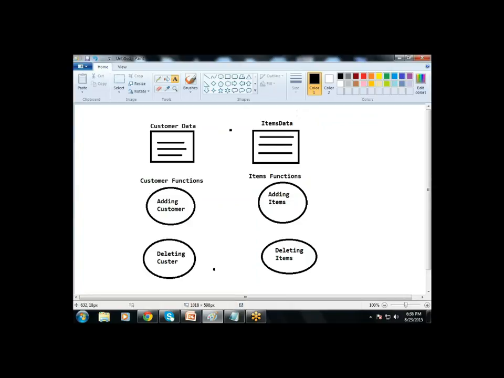Let us take one example: here the customer is an object, but I am unable to expose it in the format it exactly refers to. What I mean to say is, an object refers to state and behavior, but I am not able to bind both of them together. Instead I am separating them, so individually I am performing operations in function-oriented programming language. If I want to bind them together, I have to select the object-oriented programming paradigm.